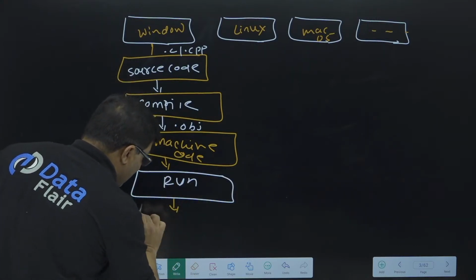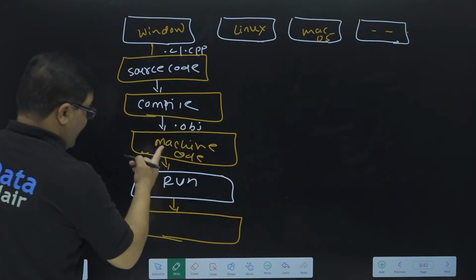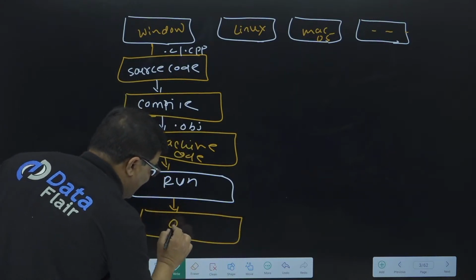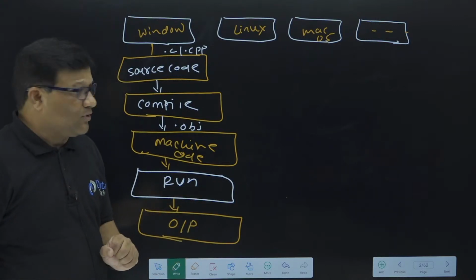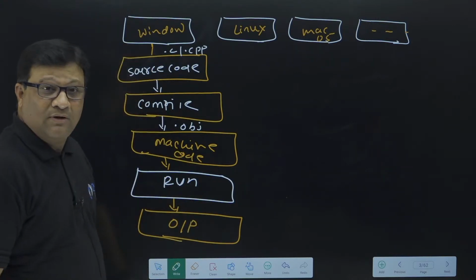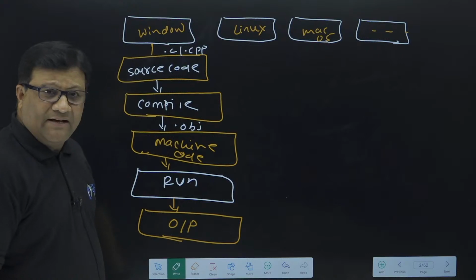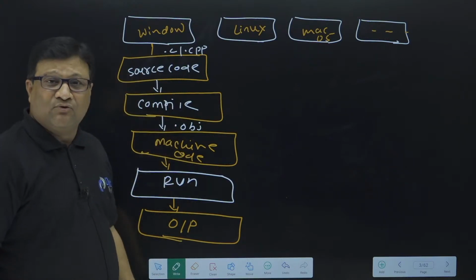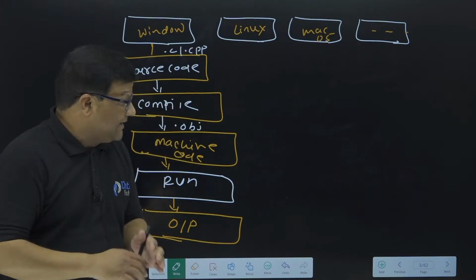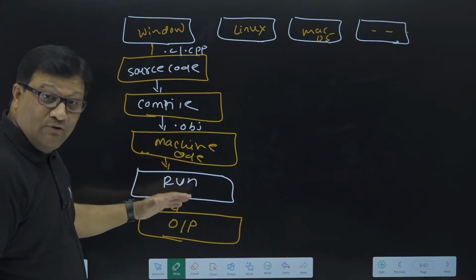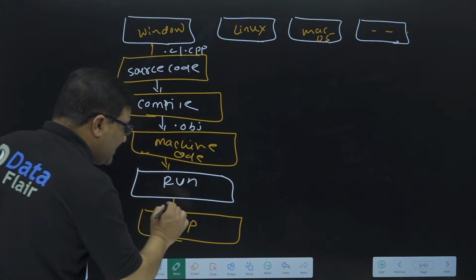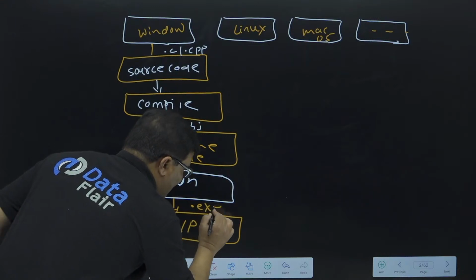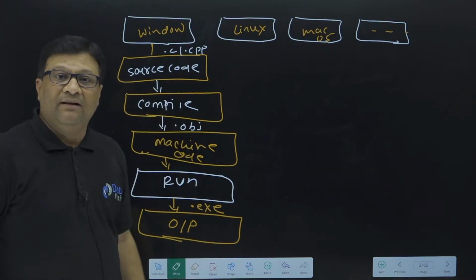Once we run this code, we get an output. After the run, we get the output of the program. So first, we write source code. This source code requires compilation. After compilation, your complete source code is converted into machine code. Then once you run your code, that code generates an output, and this complete output is stored in a file which is called an exe file.